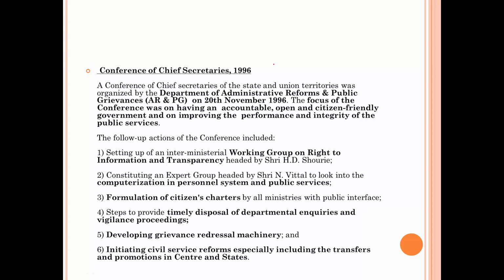Then coming on the Conference of Chief Secretaries 1996, this was a major watermark in whole administrative reforms. What happened in 1996 was that the Conference of Chief Secretaries was called by Department of Administrative Reforms and Public Grievances itself, and the focus of the conference was on having an accountable, open, and citizen friendly government and on improving the performance and integrity of public services. So, two main focuses were there: make the governance accountable, open, and citizen friendly. And second thing was to reduce the corruption or increase the performance and integrity of the public services.